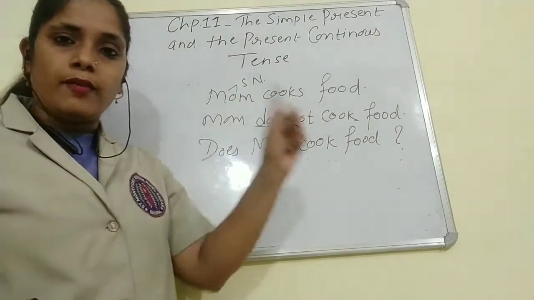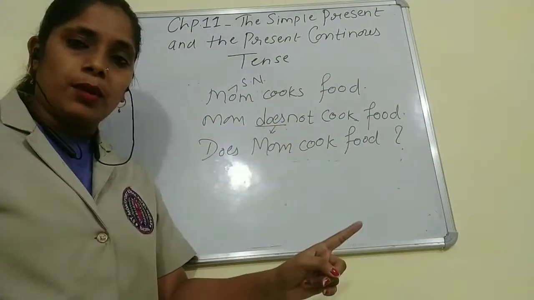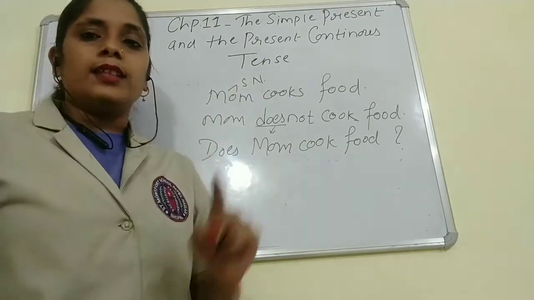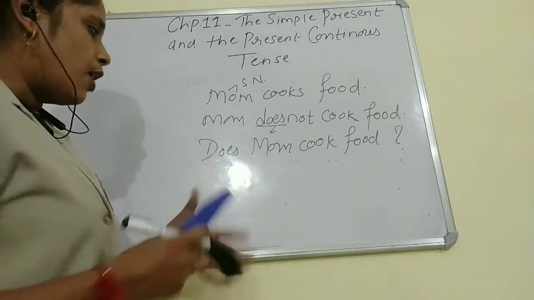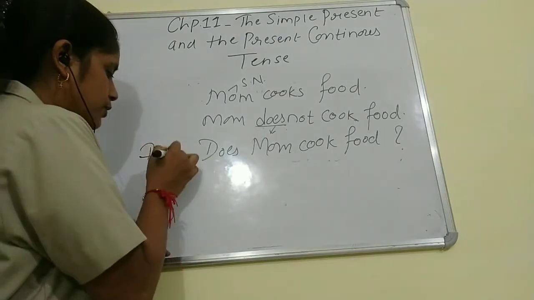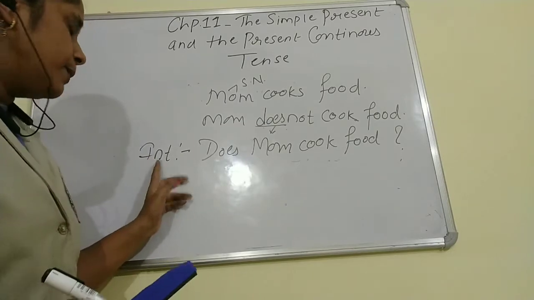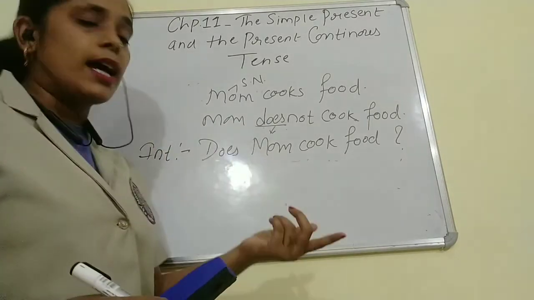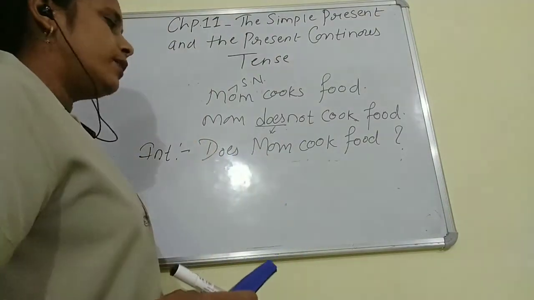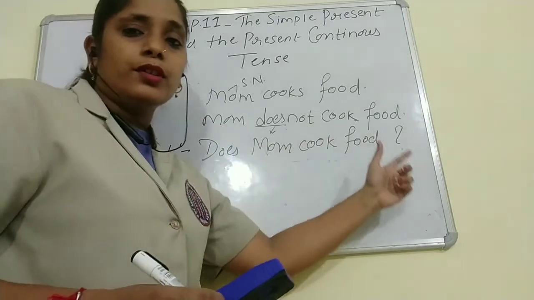You have to follow this: when we are adding does not, we have to remove s or es from the main verb. Now it is called an interrogative sentence. If I want to ask you a question, it will be, does mom cook food?